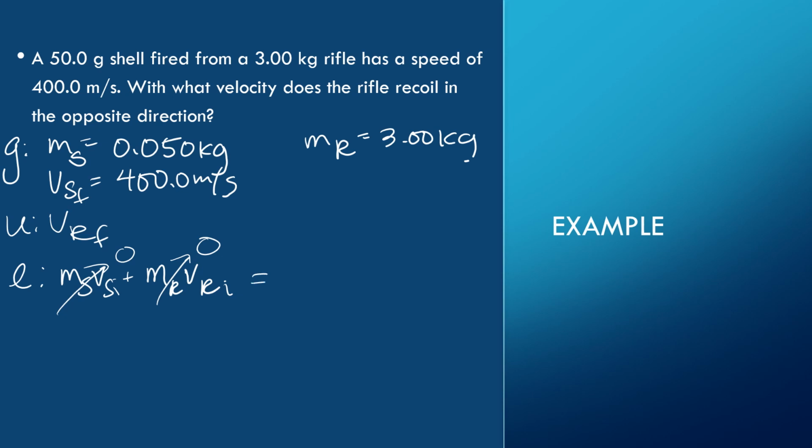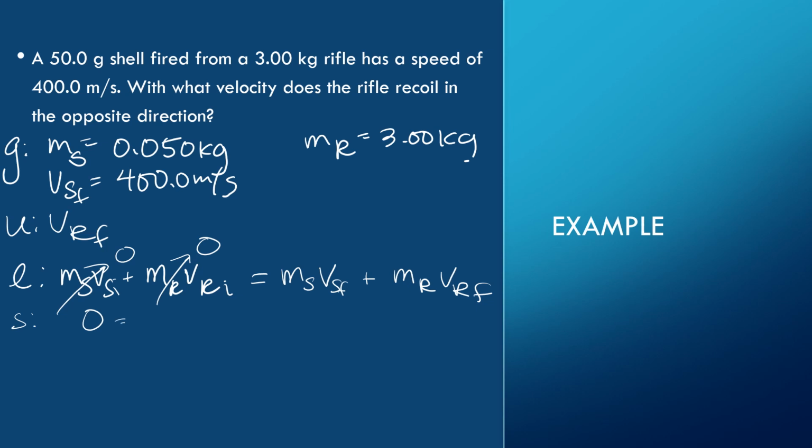So I have 0 has to equal my mass of my shell times my velocity of my shell final plus my mass of my rifle times my velocity of my rifle final. So that's a big fat 0 has to equal this.